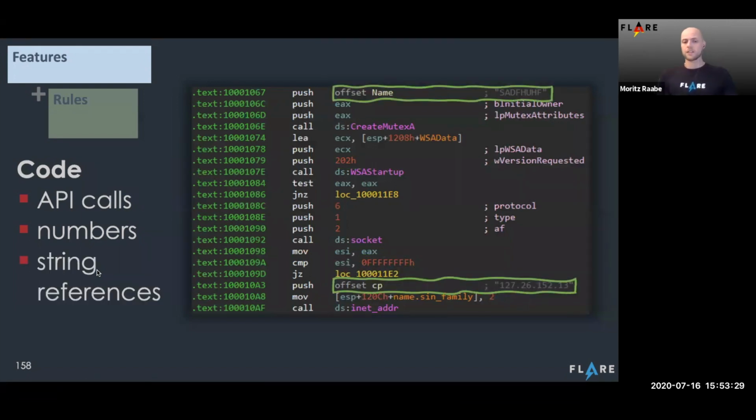Then we also pull out things like string references, which allow us to get more detail about what is happening in this code segment. A very cool thing here is that we can associate all features that we find with the respective offset in the file, so the virtual function offset or just a general file offset. And not only that, we can also associate them with encompassing context. So for example, if we disassemble a whole function, we can group every feature that we find in that function with that specific code part. Even on a lower scope, these disassembled functions normally consist of basic blocks, these little building parts of functions. And for each of these features, we can also associate them with those blocks.